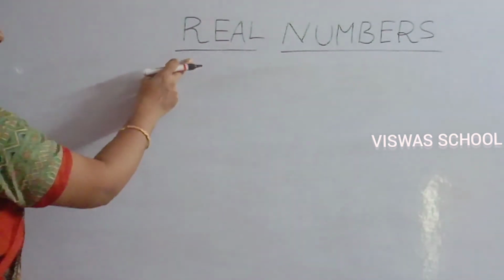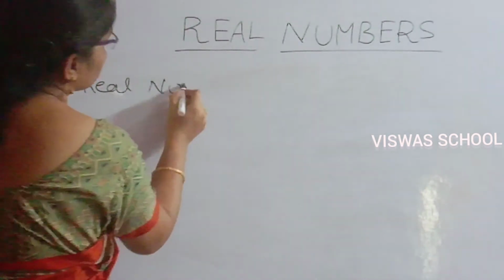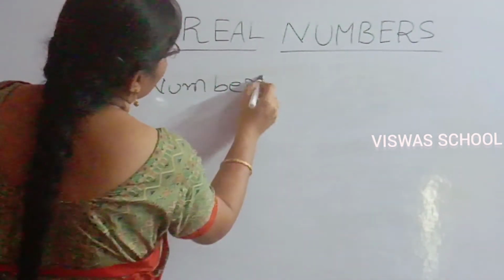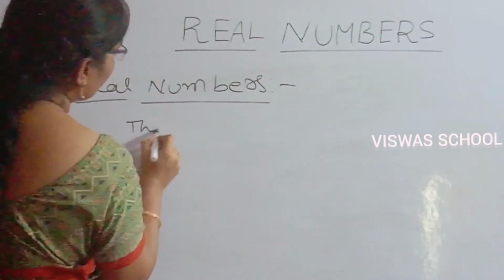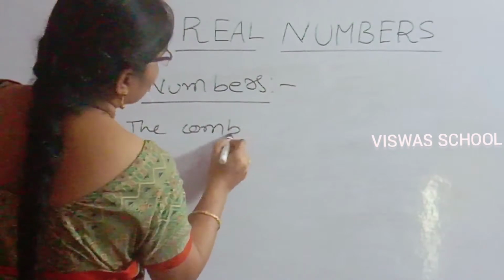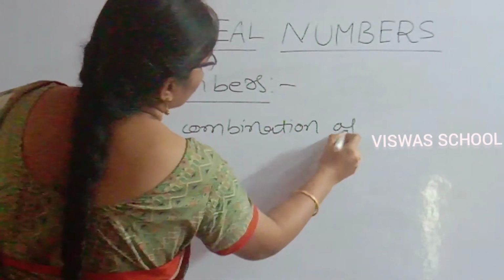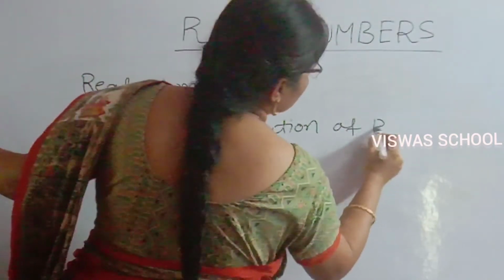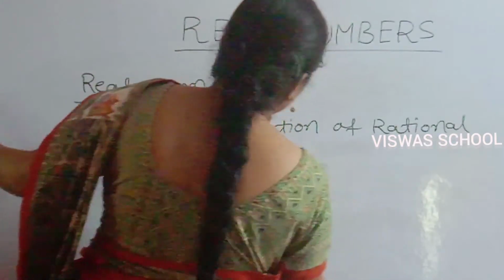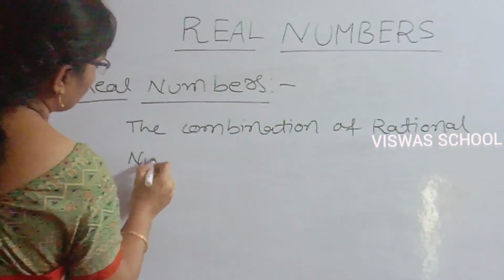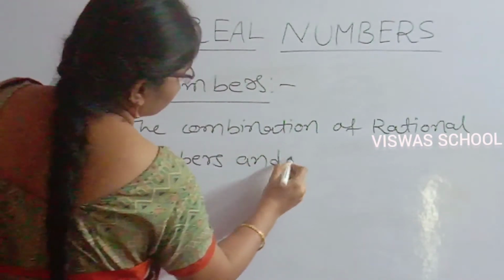Now coming to the real numbers. Real numbers means the combination of rational numbers and irrational numbers.